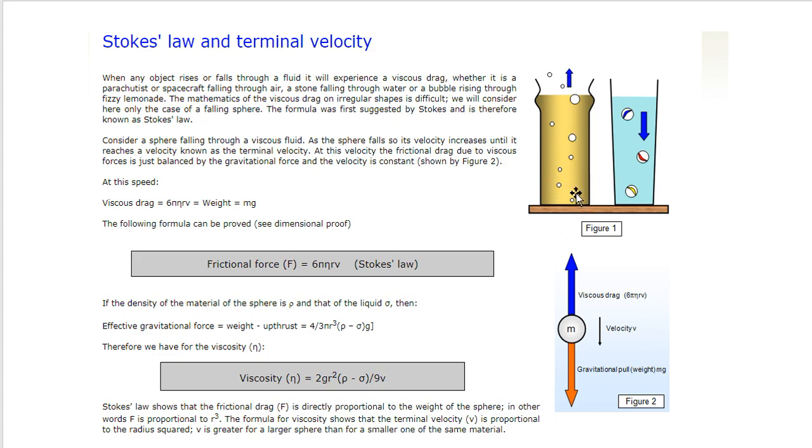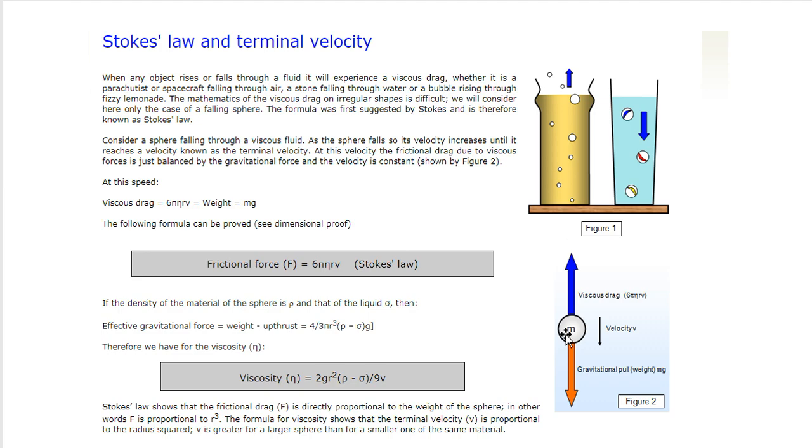So when a bubble is created inside a liquid column, this air bubble will move upwards and viscous drag will be downwards. But in case of a steel ball or copper ball, when the ball moves downwards, the viscous drag will be upwards. So this is the direction of viscous drag force, and this is the direction of gravitational pull.